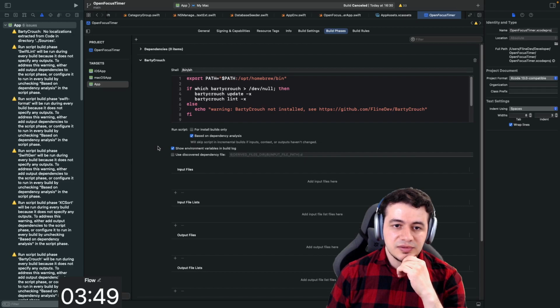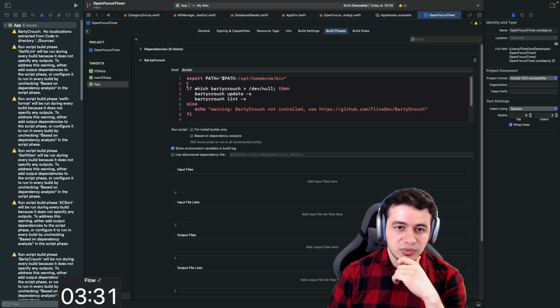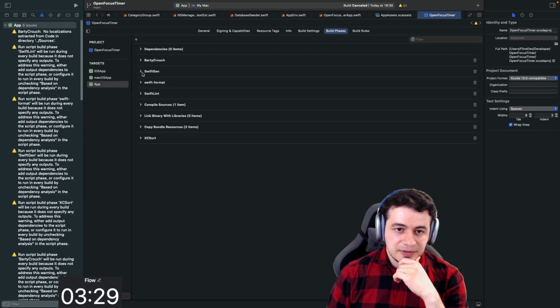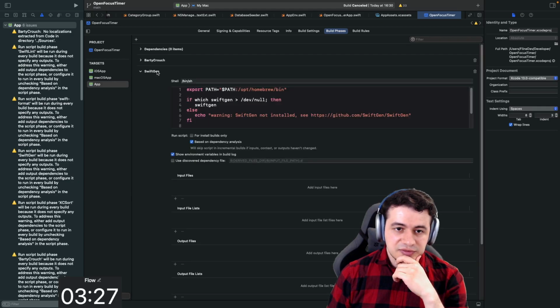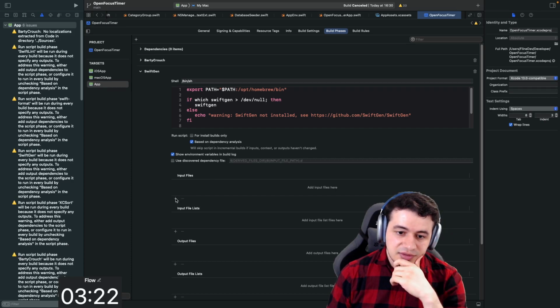The input files for BodyCrouch is basically every Swift file here. Or is it? Yeah, kind of is. So in this case, I think I'm just going to remove this checkbox. Will force run. Yeah, that's what we want for this one. For SwiftGen, this is based on localizable files. Maybe we can put these as input files